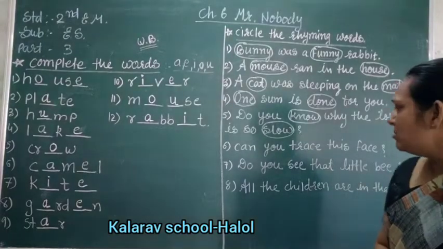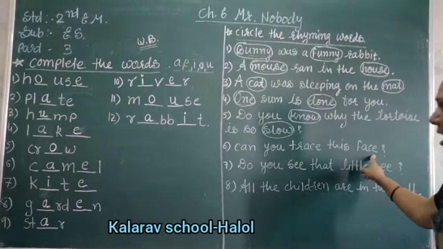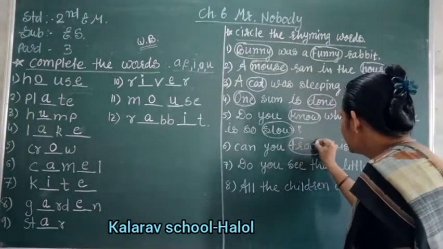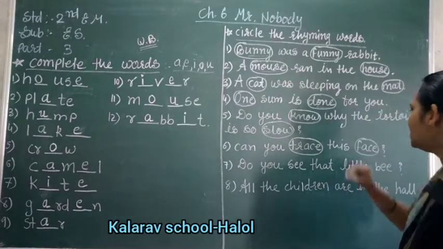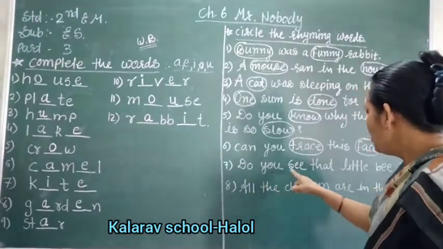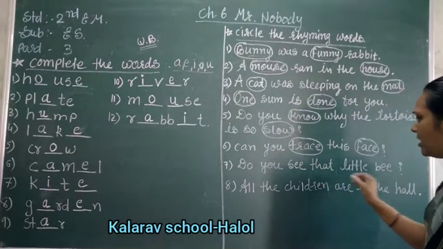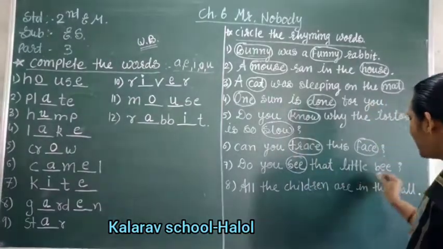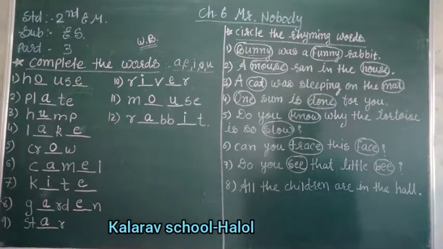Now six number, Can you trace this fish? Then T R A C E, trace, and F A C E, face. These are the rhyming words. Seven number, Do you see that little bee? Which one is the rhyming word? Look here, children. This is S E E and B E E. Both are the rhyming words.